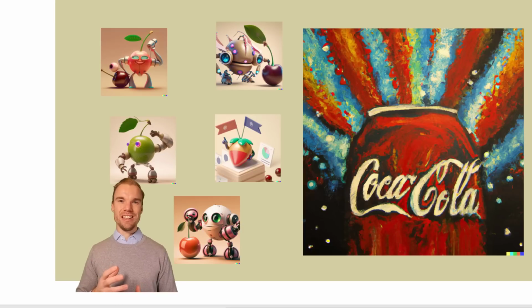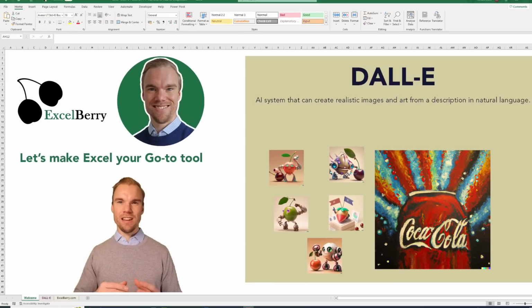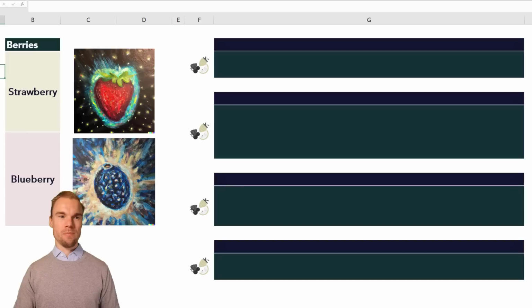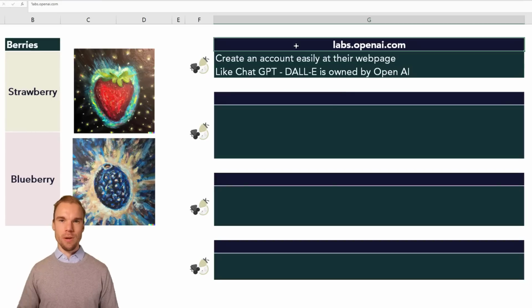So this is probably the AI software for images that we will see in the future, and you can generate quite a lot for free, and then you can buy more credits to generate more images. In this video I will show you what it is and best practice to use it. So let's dive in.